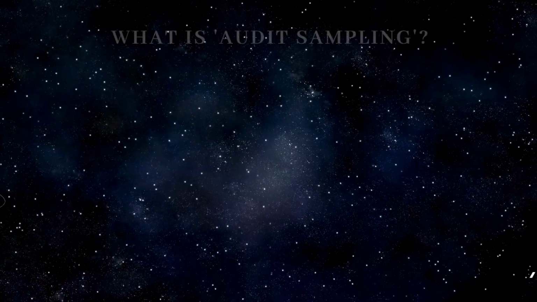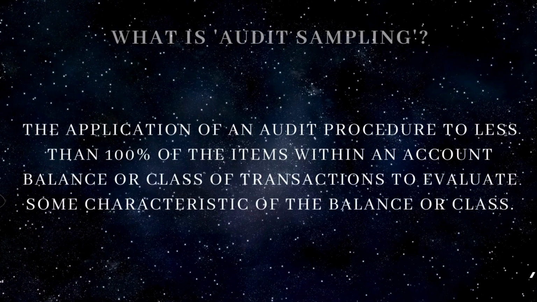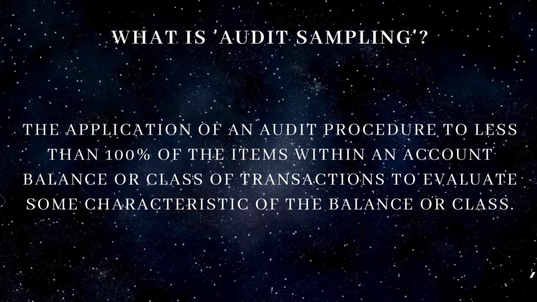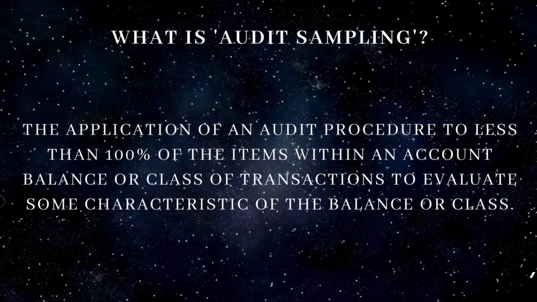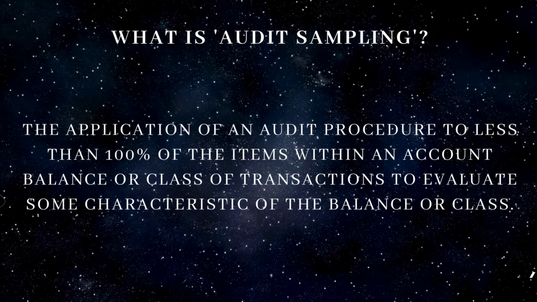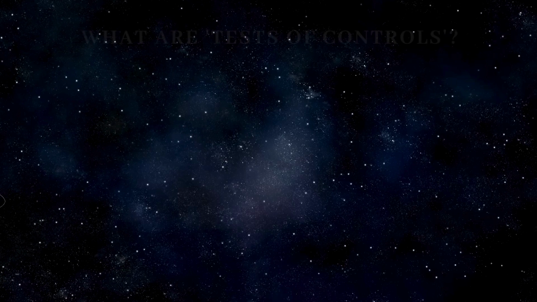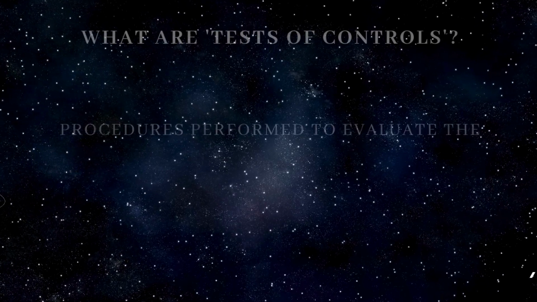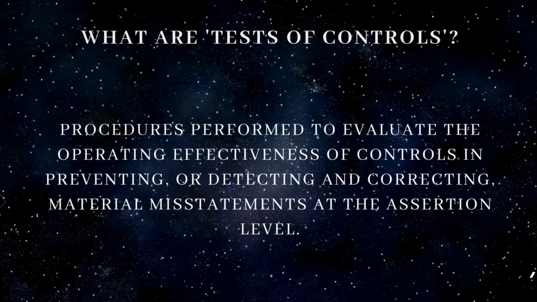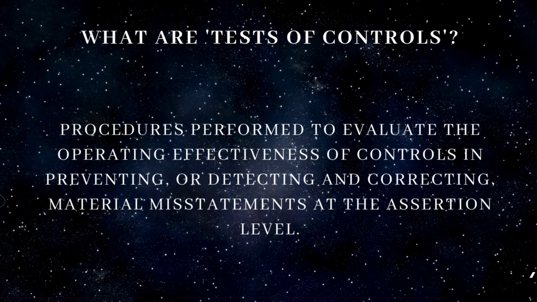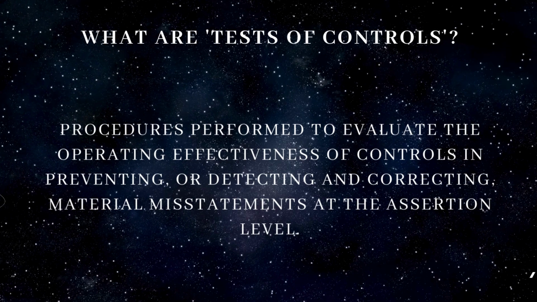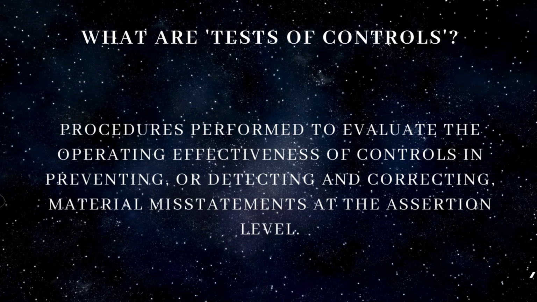What is audit sampling? The application of an audit procedure to less than 100% of the items within an account balance or class of transactions to evaluate some characteristic of the balance or class. What are tests of controls? Procedures performed to evaluate the operating effectiveness of controls in preventing or detecting and correcting material misstatements at the assertion level.